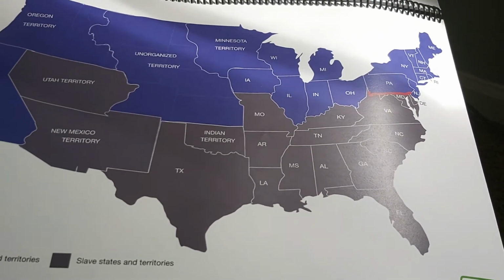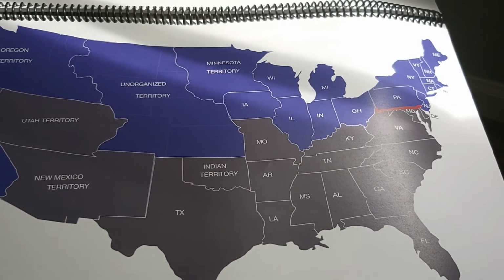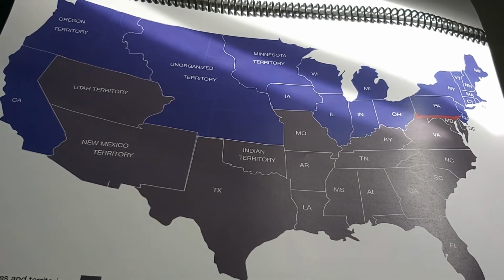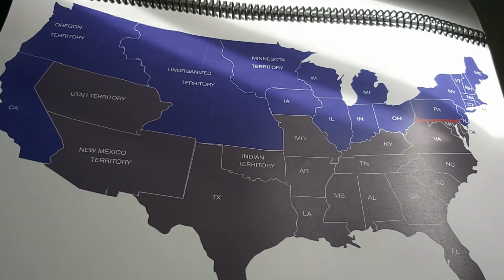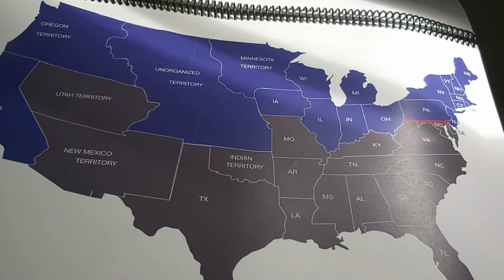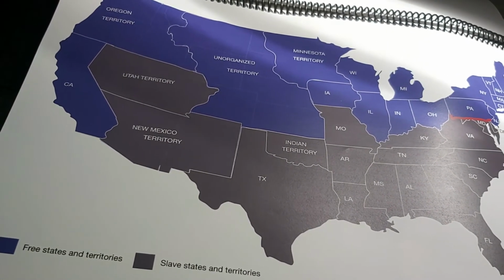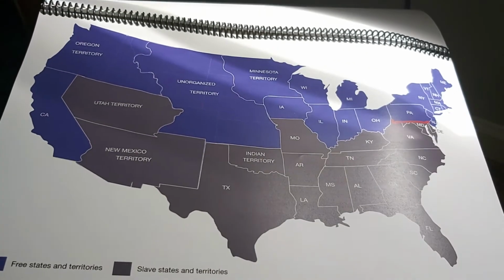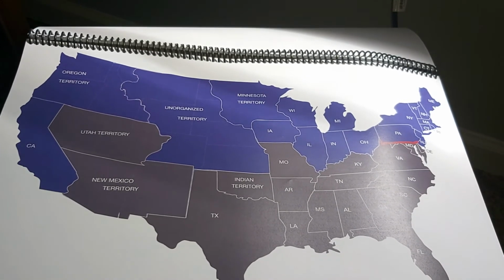And there were more territories to the west that could soon be joining the country. The more the country grew, the more reasons people found to argue over this problem of slavery. As abolitionists fought to end slavery, they also wanted to make sure the new territories and new states did not allow slavery.